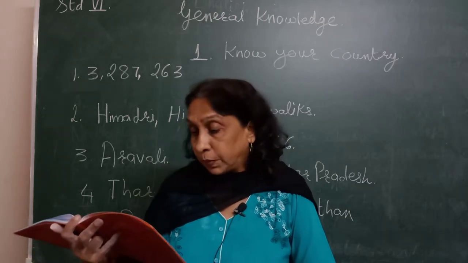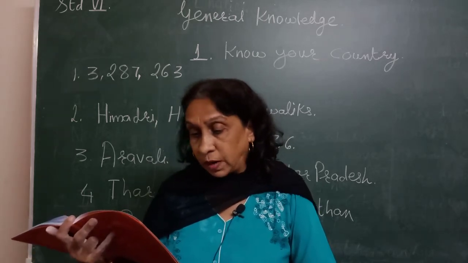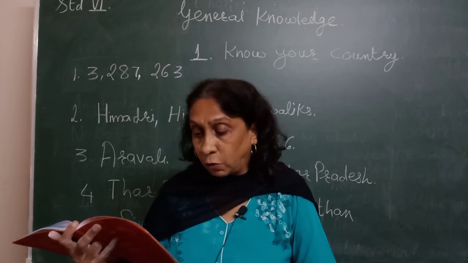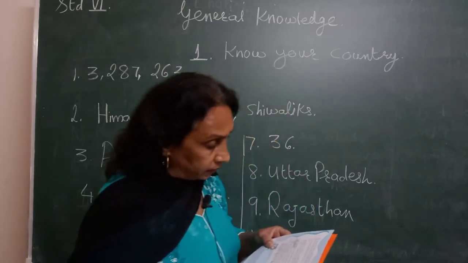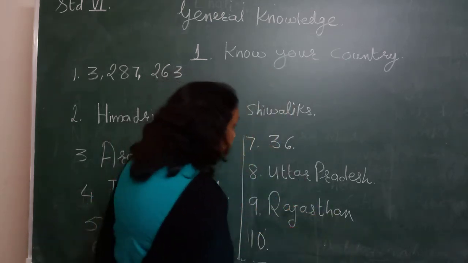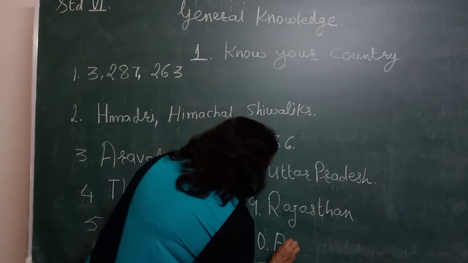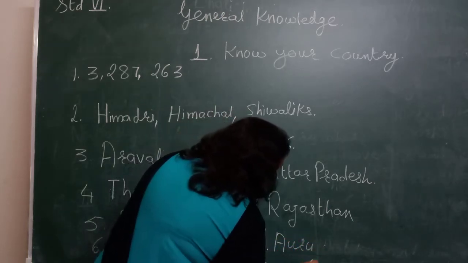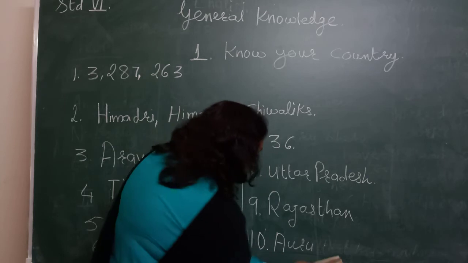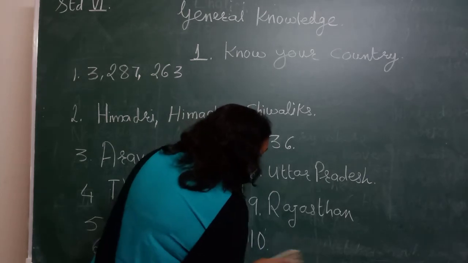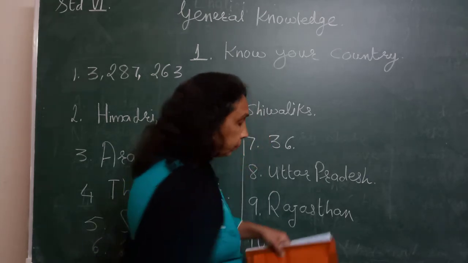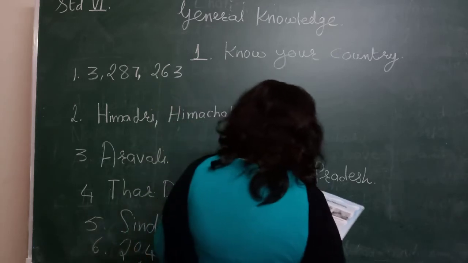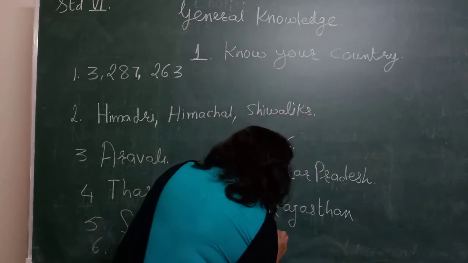Because of presence of a large number of rare varieties of orchids. So that answer is Arunachal Pradesh. 10th answer is Arunachal Pradesh.